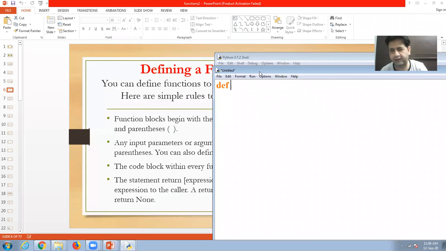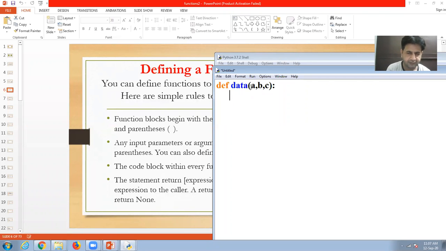It is an identifier. After that, bracket start, bracket close. Inside the brackets, we give parameters. For example, I give one parameter A, another B, another C. These are called parameters. Moreover, these are called formal parameters. After that, we will use a colon. Then the body of the function starts.